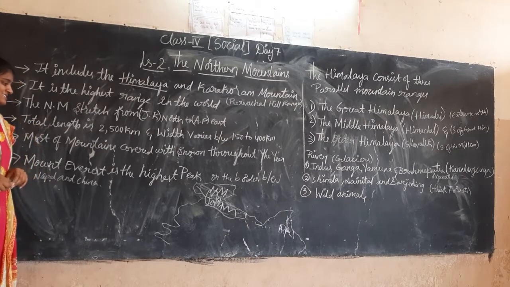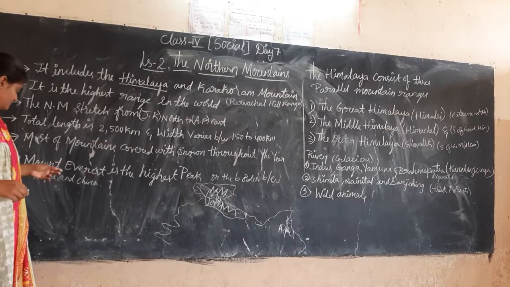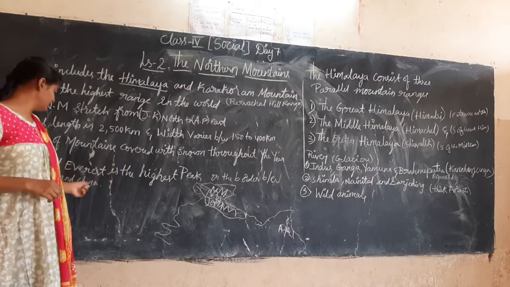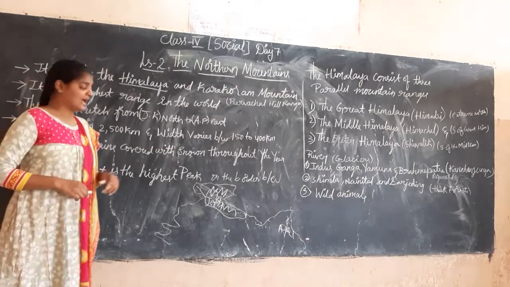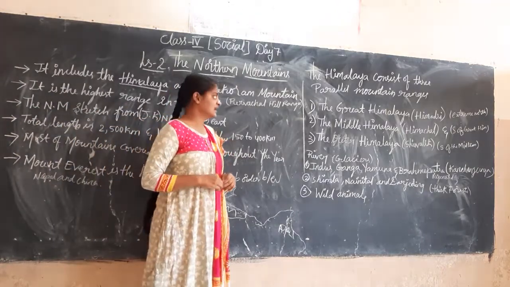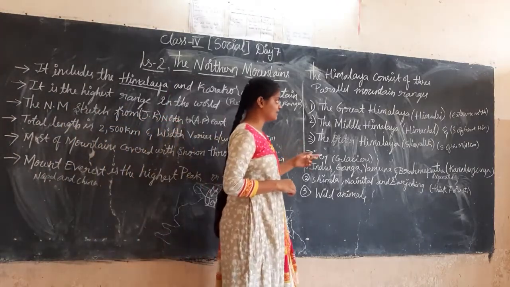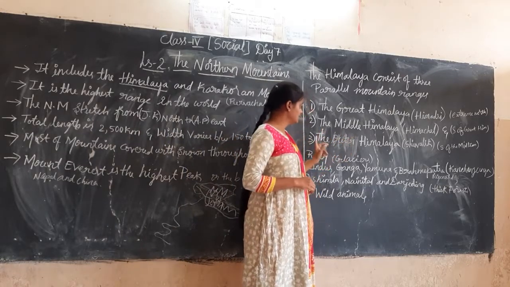Next, Mount Everest is the highest peak, on the border between Nepal and China. And again, Himalayas consist of three parallel mountain ranges. They are the Greater Himalaya, Himadri, next the Middle Himalaya, Himachal, and the Outer Himalaya.